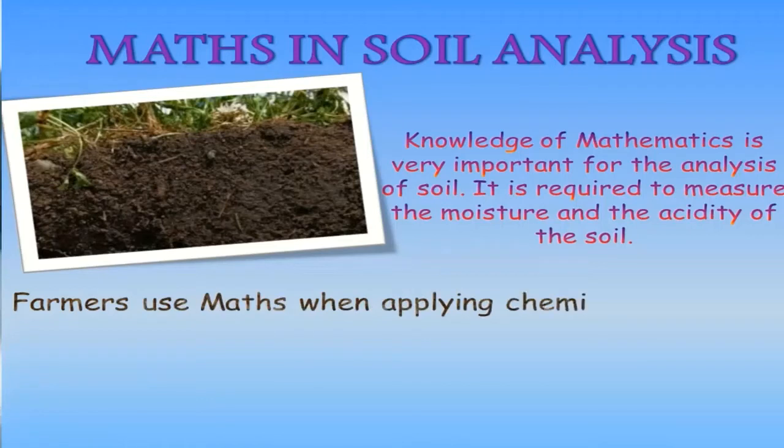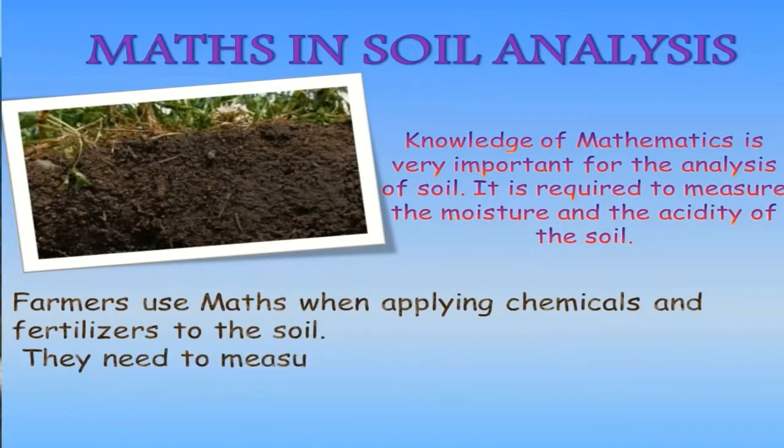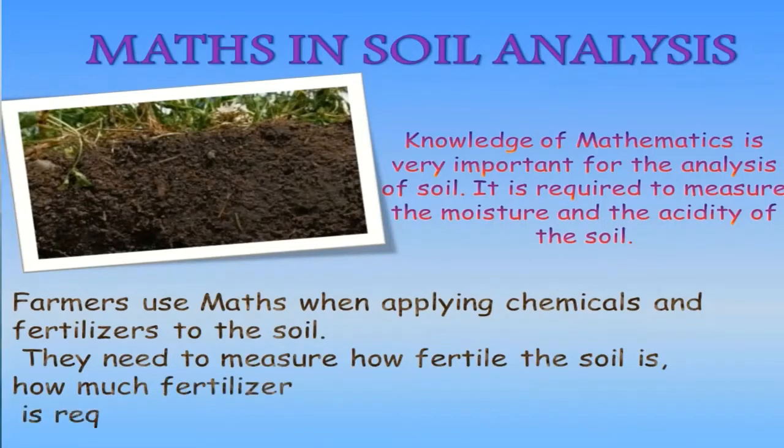Farmers use maths when applying chemicals and fertilizers to the soil. They need to measure how fertile the soil is, how much fertilizer is required, and how much it will cost.